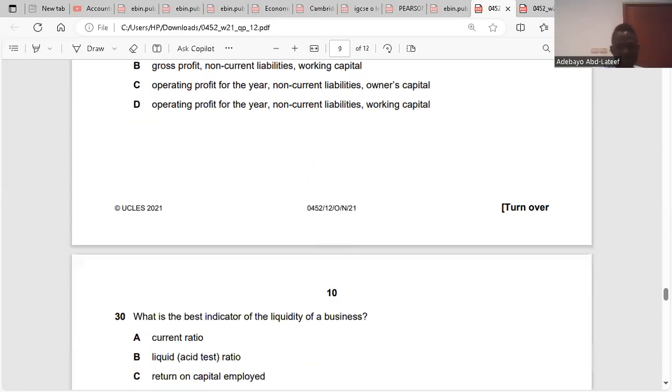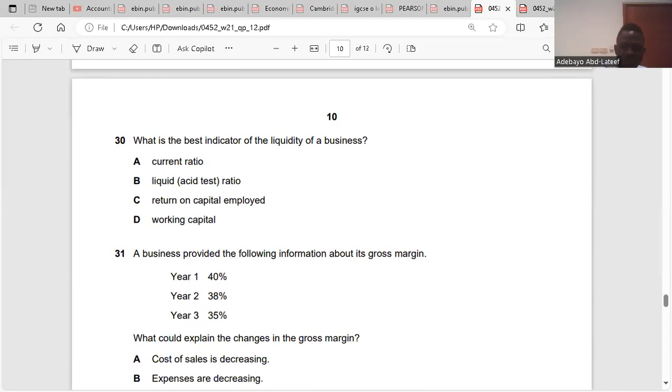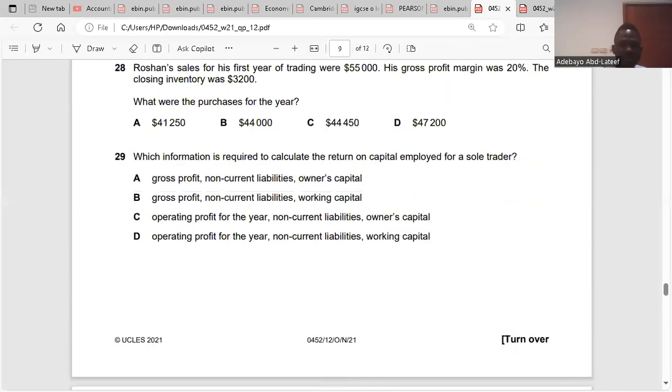Question 29. They said, which information is required to calculate the return on capital employed for a sole trader? ROCE is operating profit divided by capital employed multiplied by 100. That is the formula for ROCE, return on capital employed.